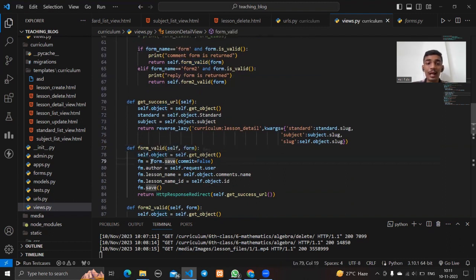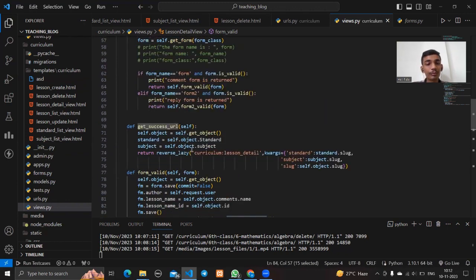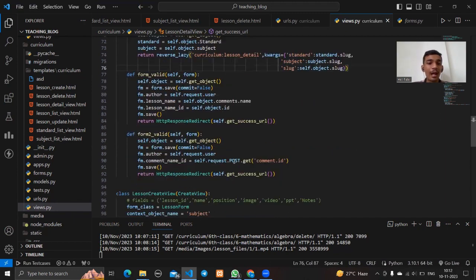So let's validate the form. We create an object, and then before saving the form, we fetch the author, lesson name, and the lesson name ID. Then it will redirect to the get success URL. It will also create an object, fetch the standard and subject, and it will redirect to the lesson detail page. It is the main page of any lesson, and it also has keyword arguments and the associated slugs are mentioned here. And a similar thing we will do for form 2.